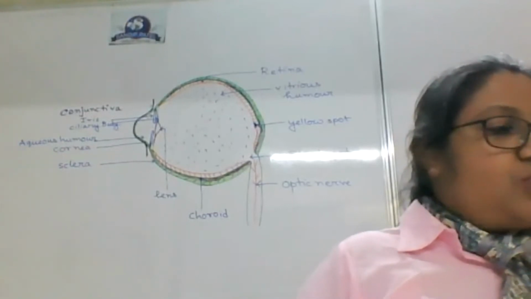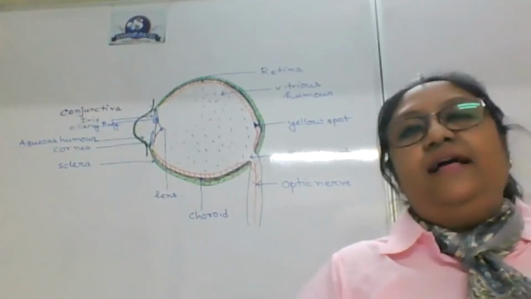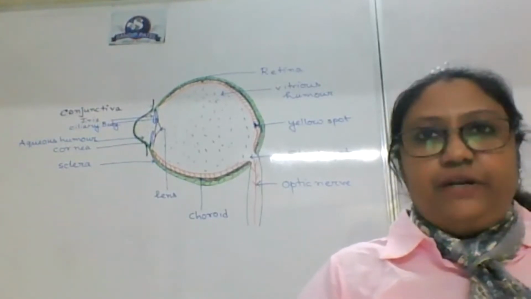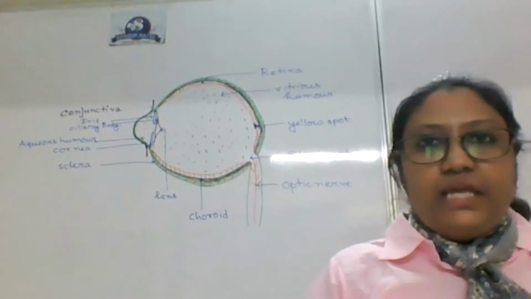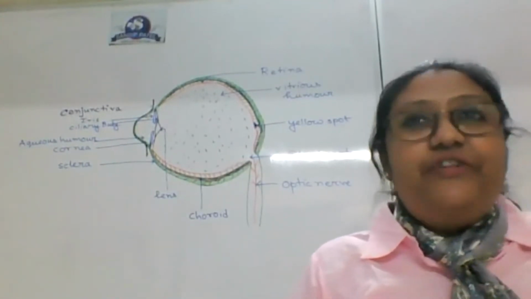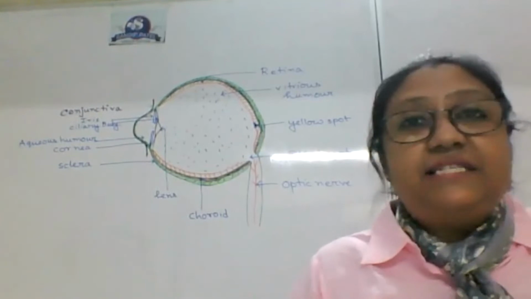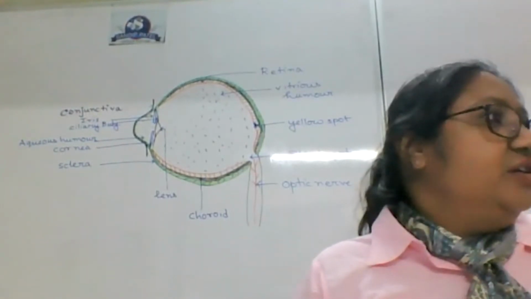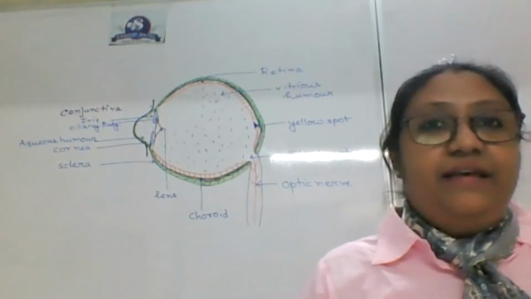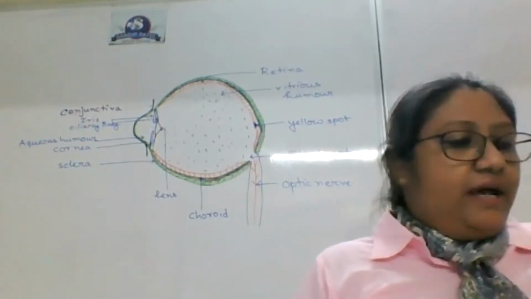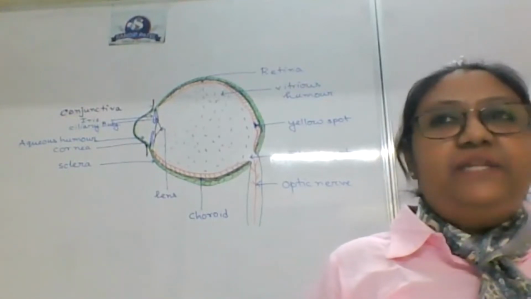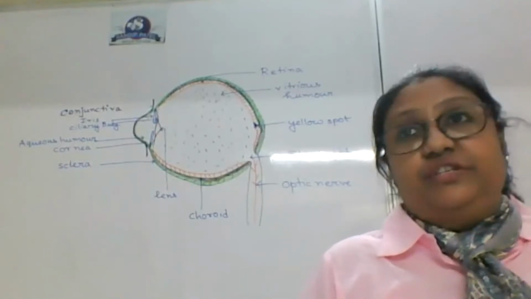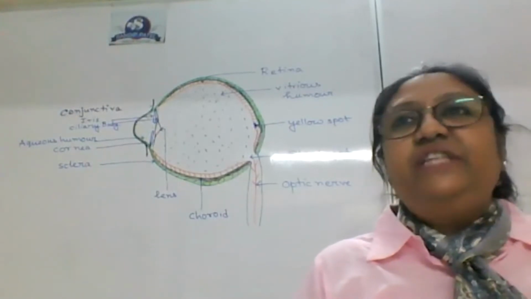Okay. So cornea is not a fibrous layer, and it needs to be transparent because light has to pass through it. So the way sclera is made up of fibrous tissue, cornea is not made up of that. Cornea is made up of what? Cornea is made up of squamous epithelium, very simple squamous epithelium. It is always in a moist condition. It is flooded with lymph.